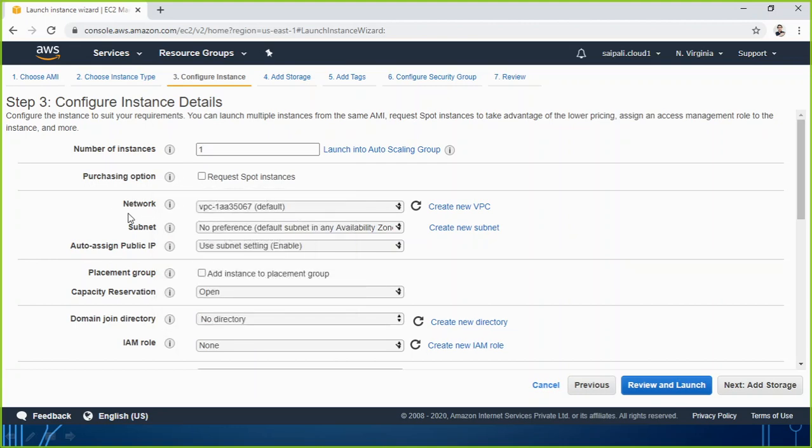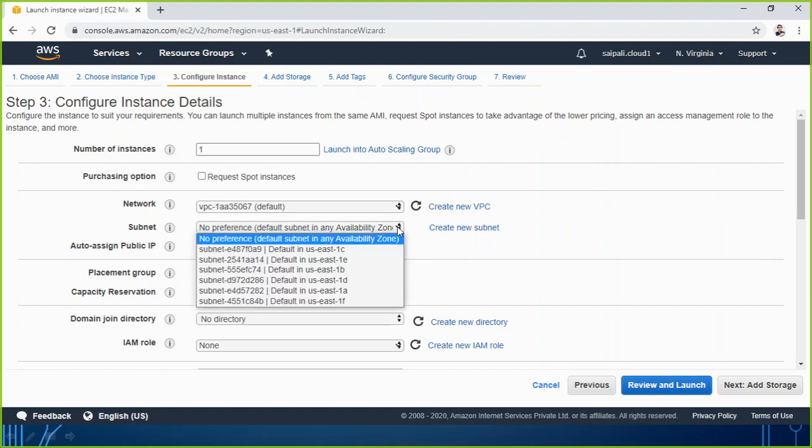Secondly, the most important which I wanted to show you, that is here, subnet. In the subnet list, when you scroll down, you will be able to choose any of the availability zones. Why am I getting only these availability zones? Because these availability zones are within the region which I have selected right now. We have discussed already about the region, we have already discussed about availability zone. So now I hope it's going to be clear for you when I am showing these things practically.